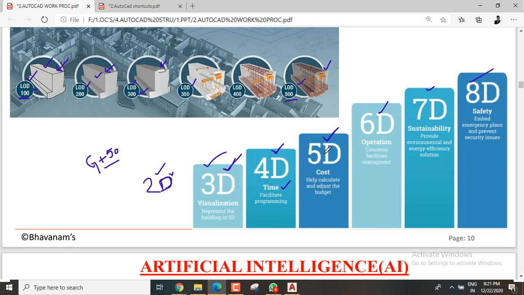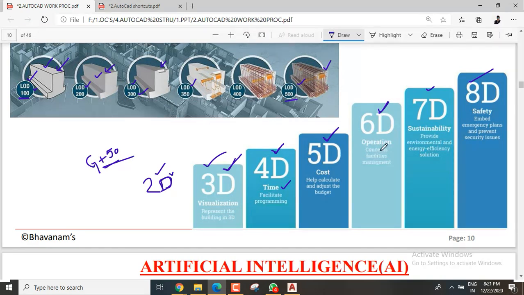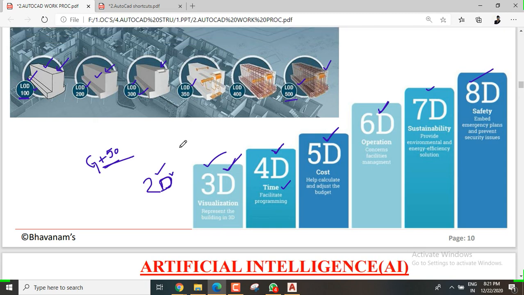And 5D is cost estimation: how much total cost your G plus 50 storey building will take, they will give you. And 6D is operations, so any facility management, internal management, and buying of flats and everything, the BIM technology will take care of those.